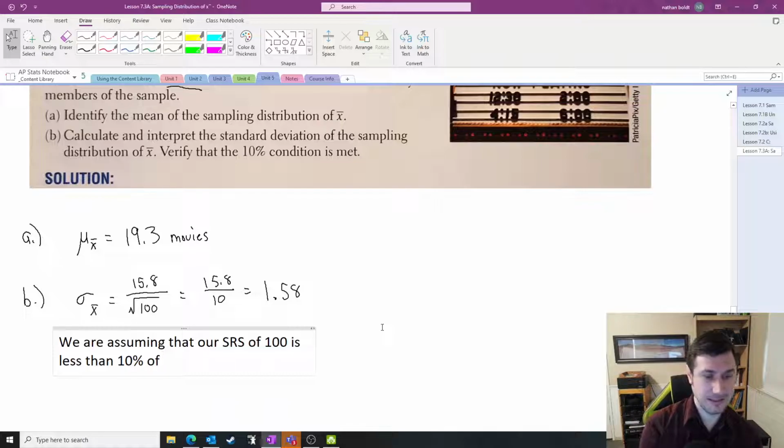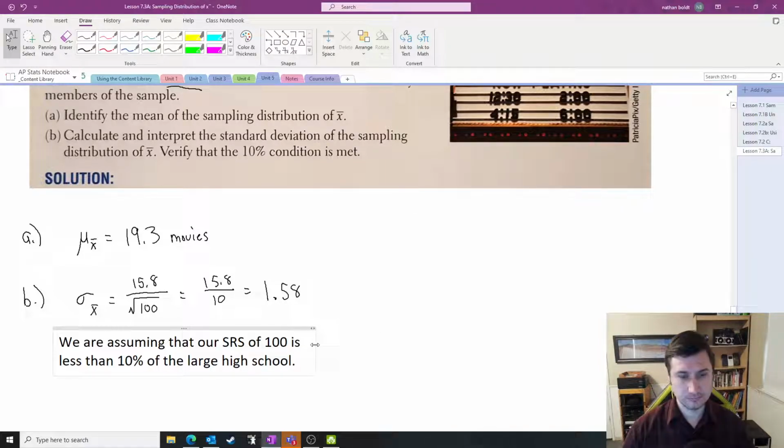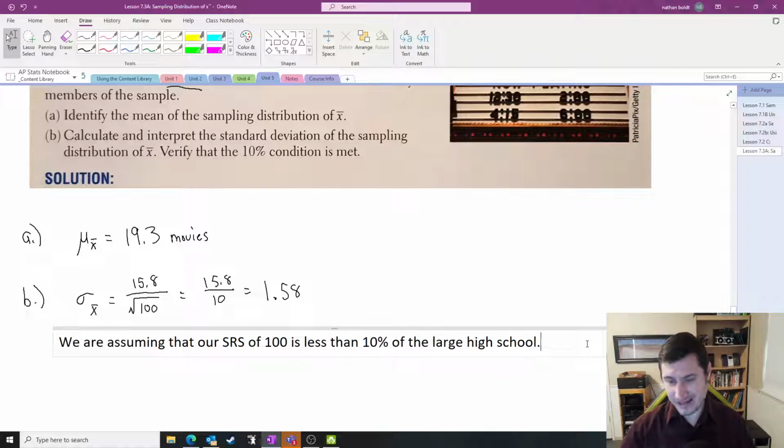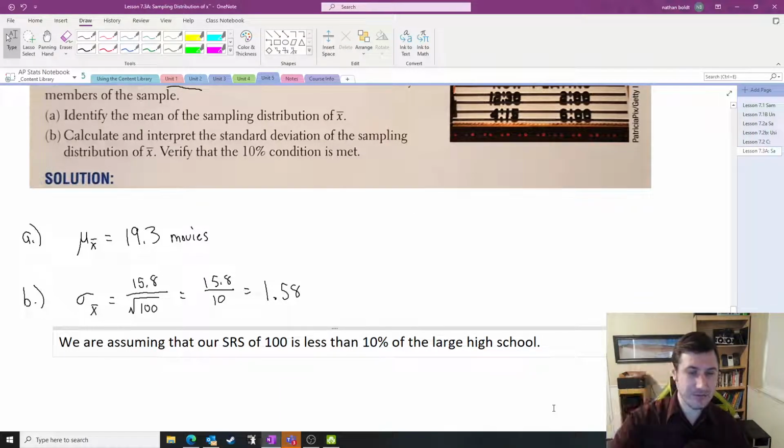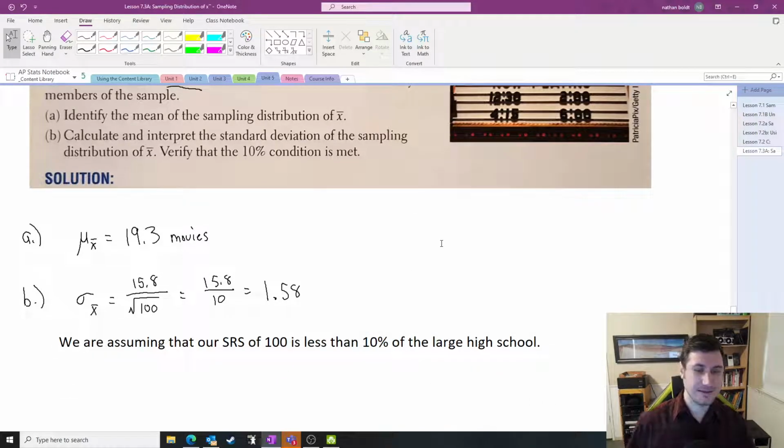Is less than 10% of the large high school. Which, that's a fairly fair assumption. That just means we are assuming the high school is more than 1,000 students. Perfectly reasonable. All right, let's now interpret this standard deviation.